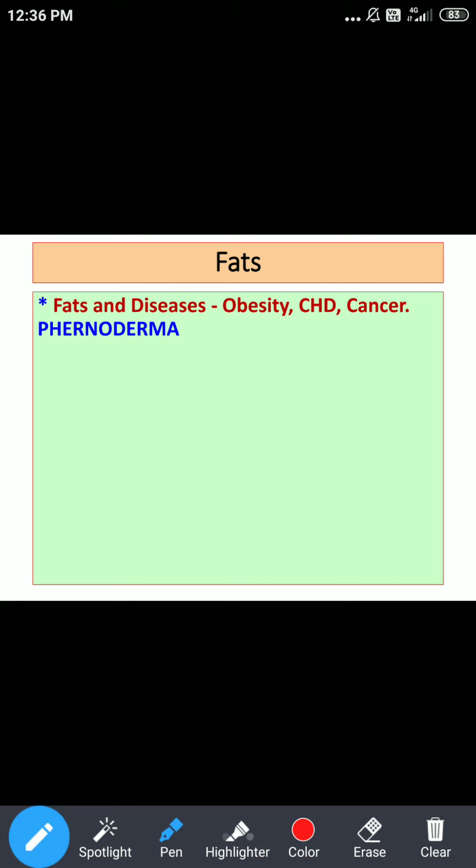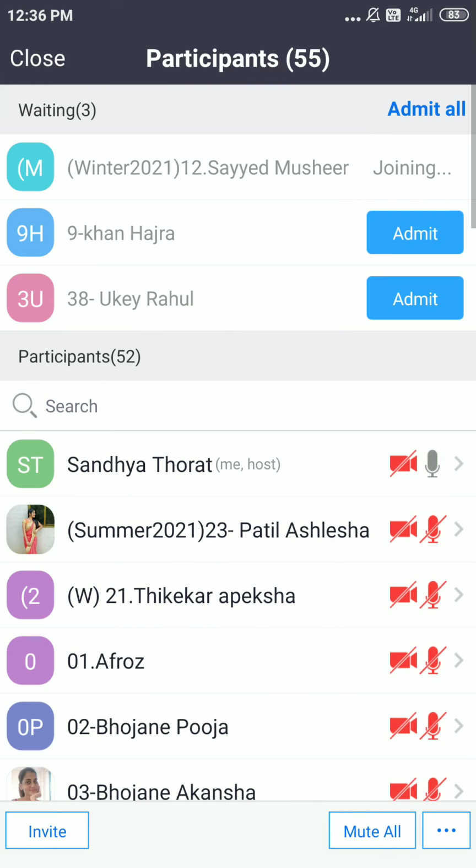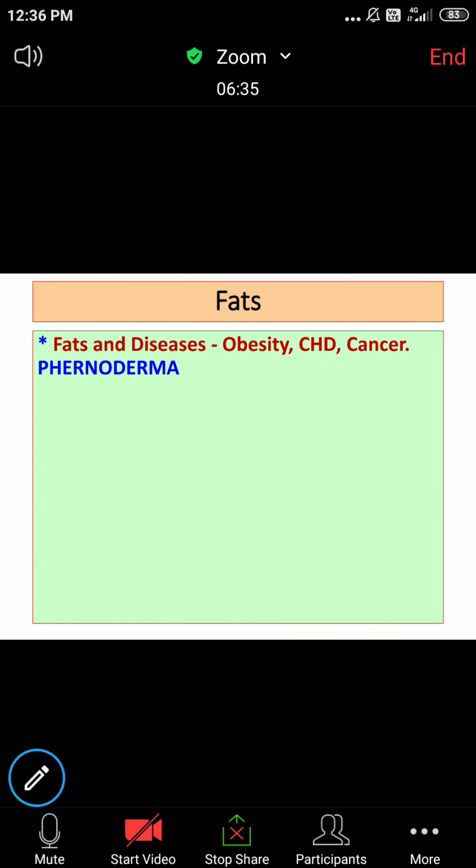But right now, as far as CHD and fat consumption are concerned, here it is the increased fat intake, the total energy provided, more than 40% of energy, and the type of fat which is consumed.